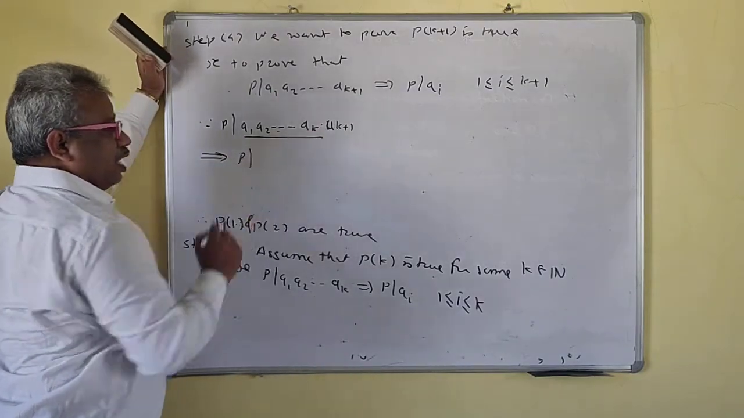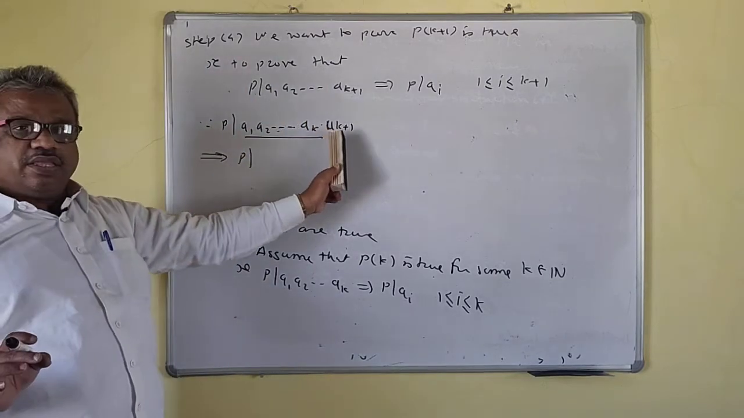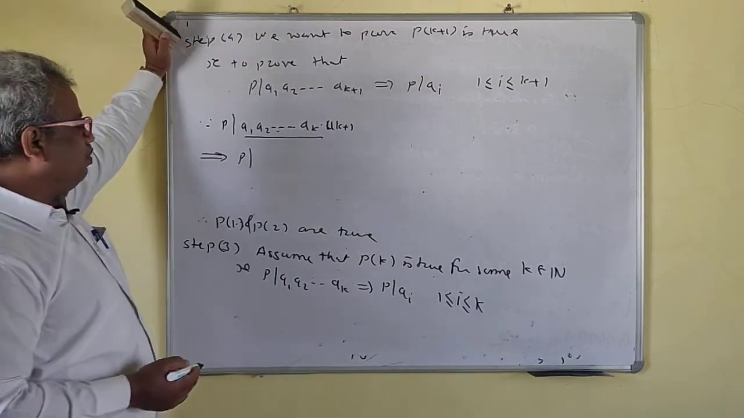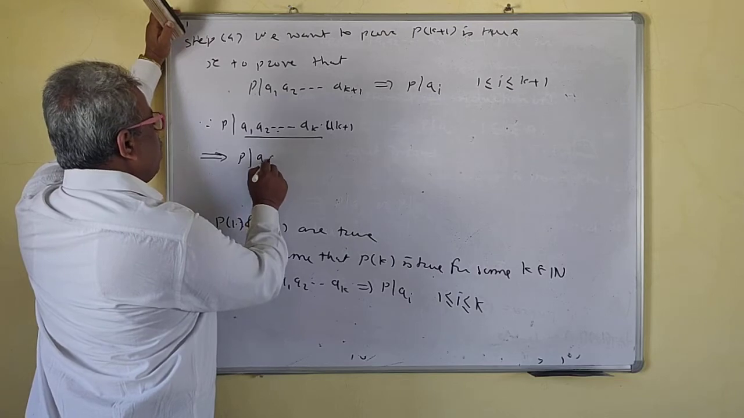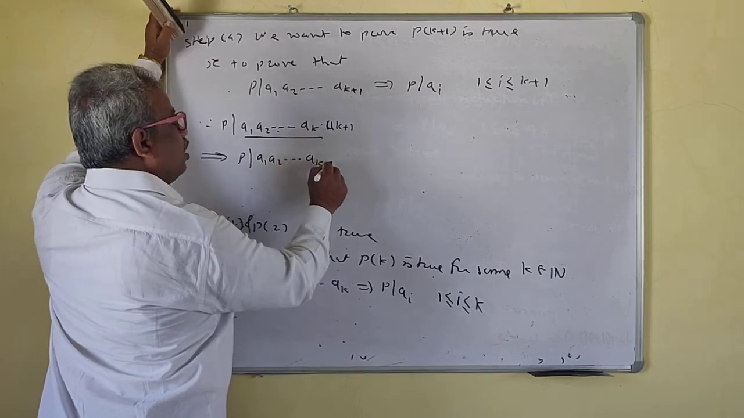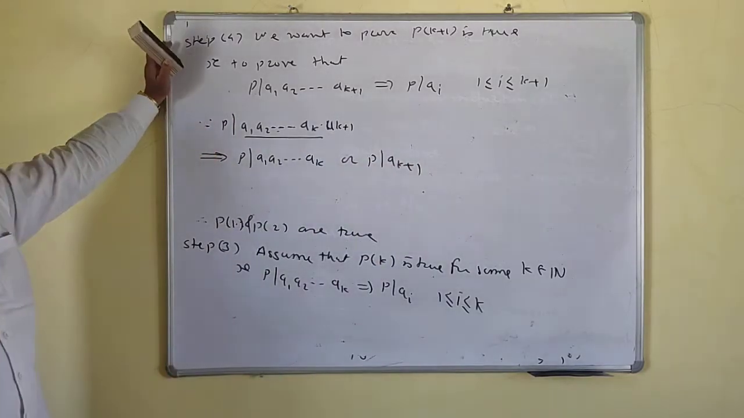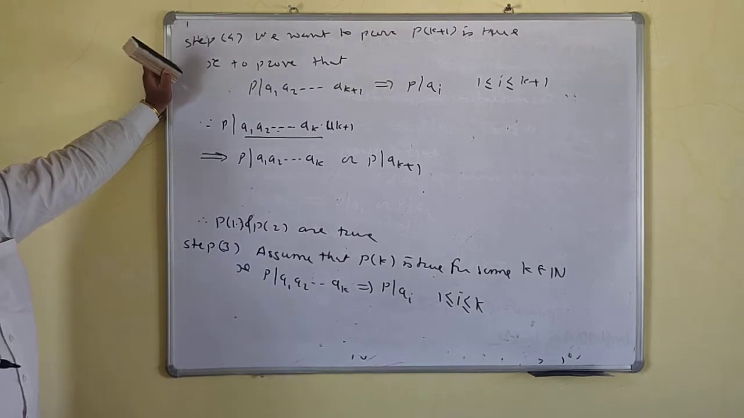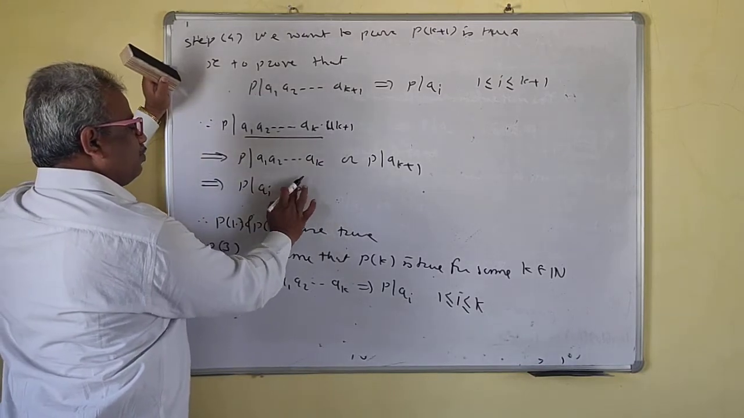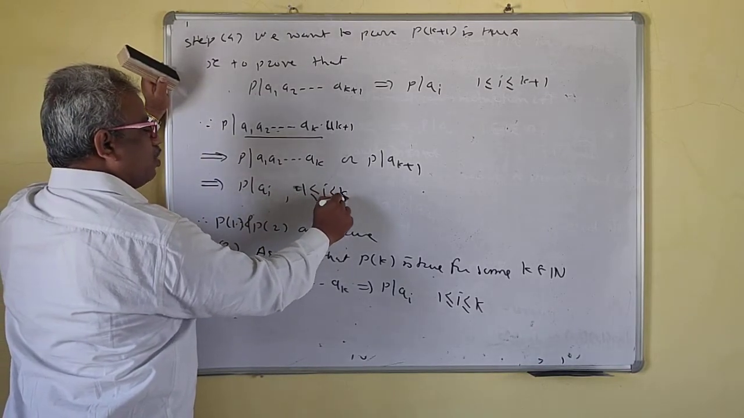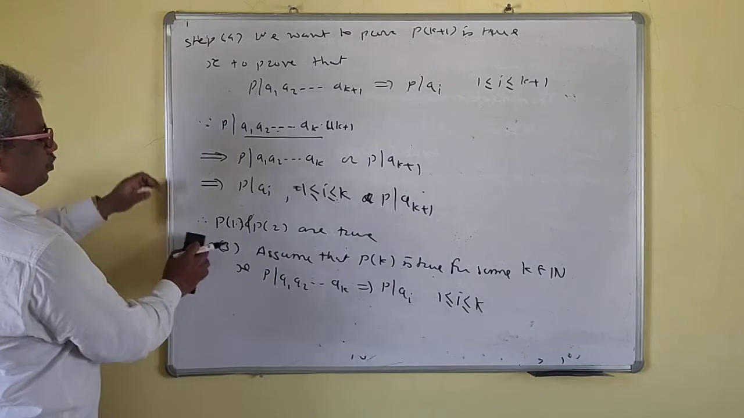this is the product. I can write a1, a2, ..., ak as a, and this is then a(k+1). So by step 2, P divides a1, a2, ..., ak or P divides a(k+1). Okay, so now this implies that P divides ai for 1 ≤ i ≤ k, or P divides a(k+1). Okay, very simple.